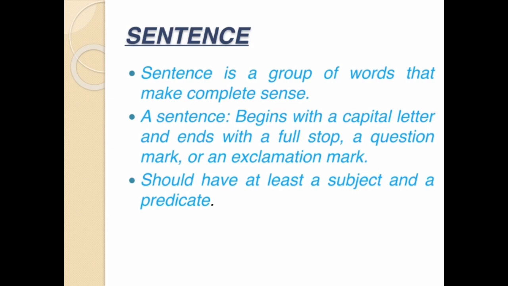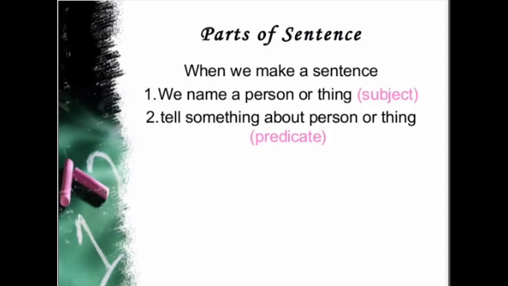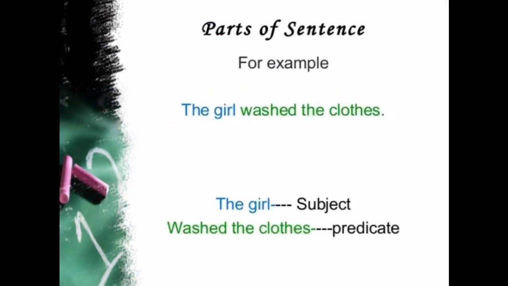Now what are subject and predicate? Basically, students, subject and predicate are two parts of a sentence. Like we name a person or thing, that is the subject, and the predicate tells us something about the subject. Predicate हमें subject के बारे में बताता है. Let's get it clear through an example. Just see, the girl washed the clothes.